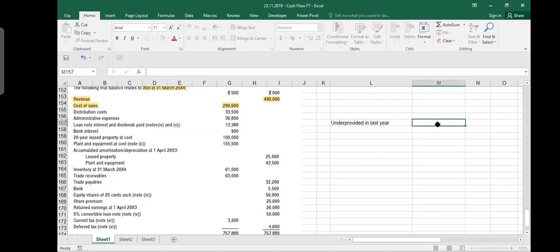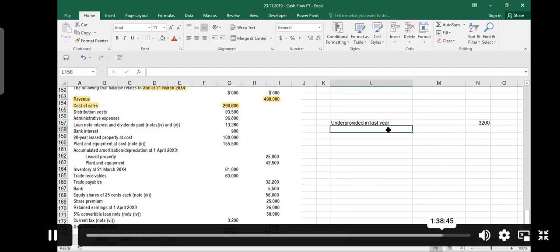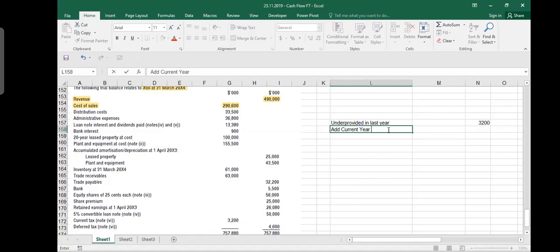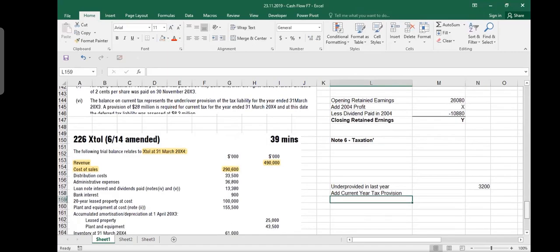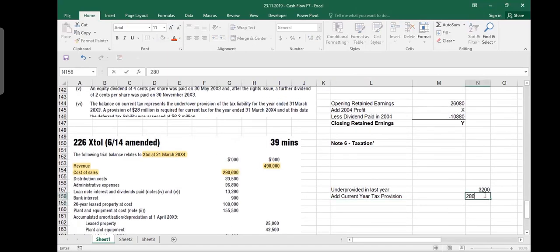So we have to pay 3,200 more in respect of last year. This 3,200 is what I have to pay in respect of the previous year, because previous year I paid 3.2 million less. Add current year tax provision. So how much is your estimate for current year tax? They told us here it is 28 million. So this is what I need to pay: 32 from the last year, 2,800 from this year.